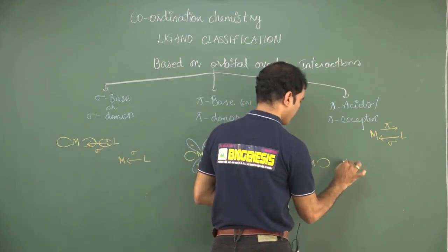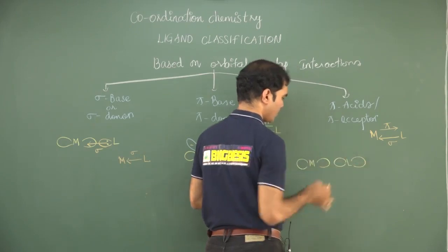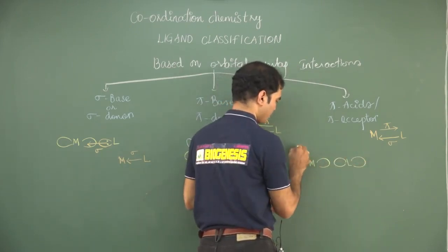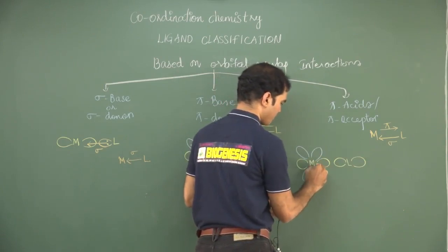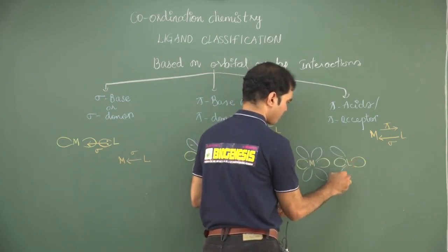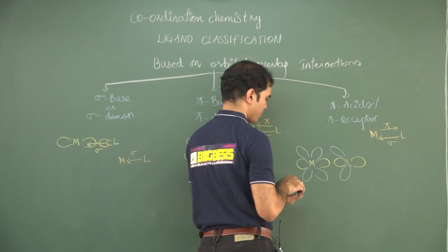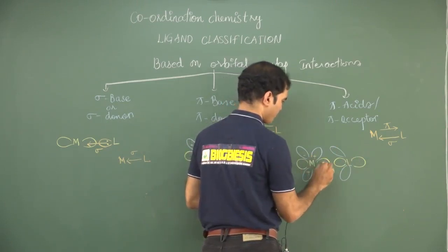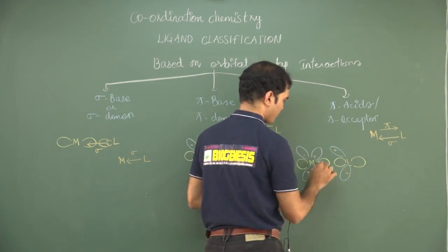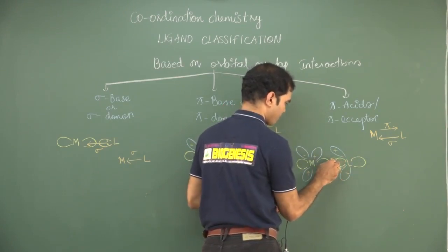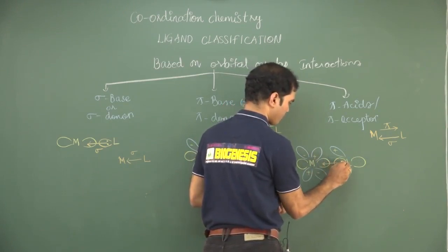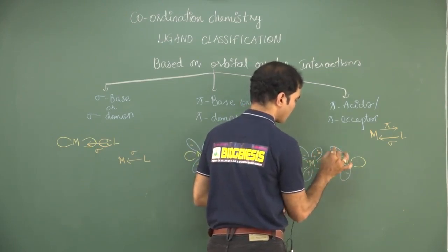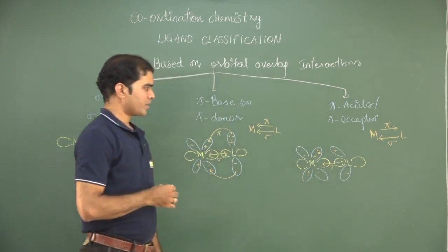For the metal and ligand sigma, I am drawing with the same color. You look at the difference now.